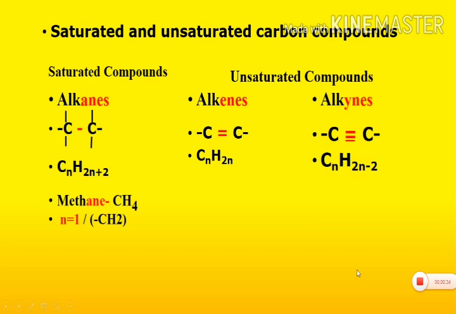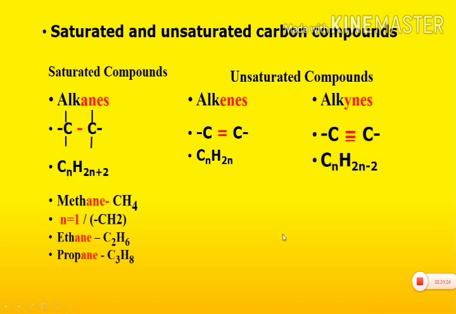So n is equal to 2 in general formula CnH2n+2, we get compound known as ethane. Molecular formula is C2H6. Similarly, if we substitute n is equal to 3 in general formula of alkanes, so we get a compound known as propane. Molecular formula C3H8.